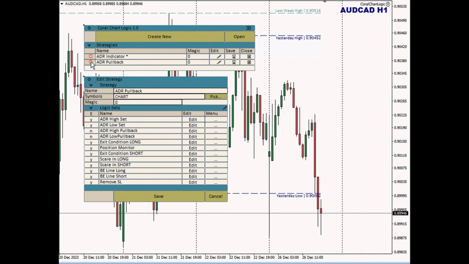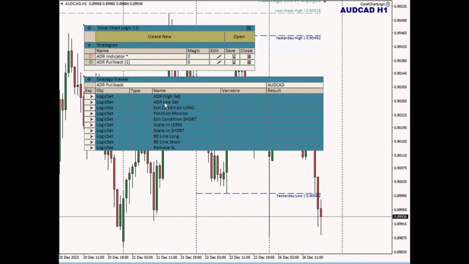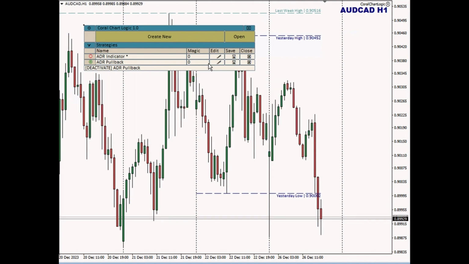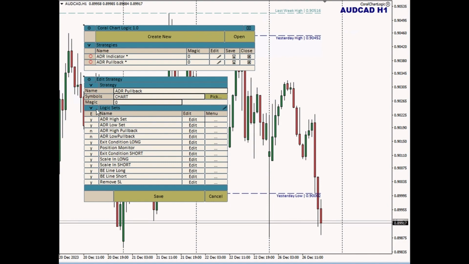If I were to activate this strategy, okay, we've activated it and it's active now with one thread. And if I open this and take a look at it, those two logic sets are not listed here. They did not get added to the running thread because we did not enable them. We disabled them, and so they don't get included. So you can very easily control which logic sets are added to any active thread by enabling and disabling them. Let's say that I wanted to quickly enable everything, then I could click this E header, and anything in this list that is disabled will be enabled.